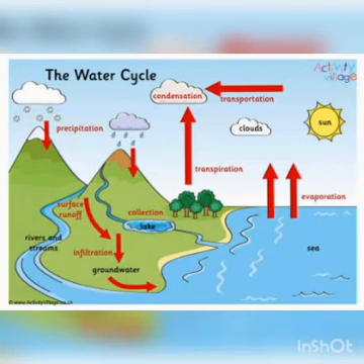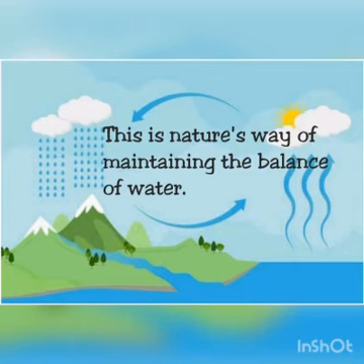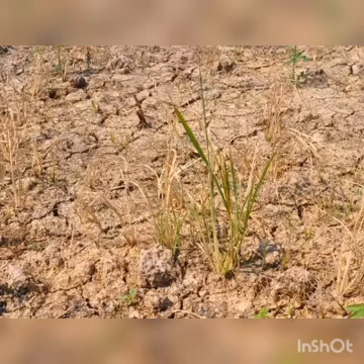Water cycle. The continual movement of water from the earth to the air and back is called the water cycle. Many processes are involved in the water cycle, such as evaporation, condensation, precipitation, etc. This is nature's way of maintaining the balance of water. Without this, the soil would become dry and plants would not get water.